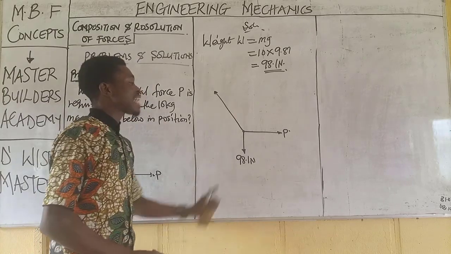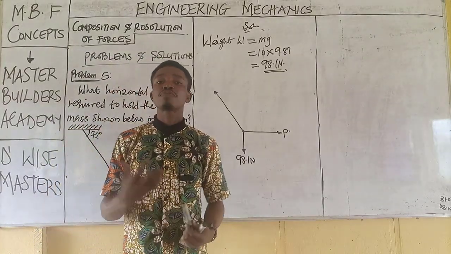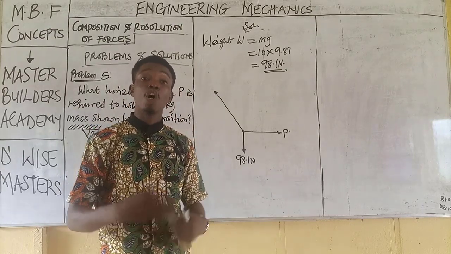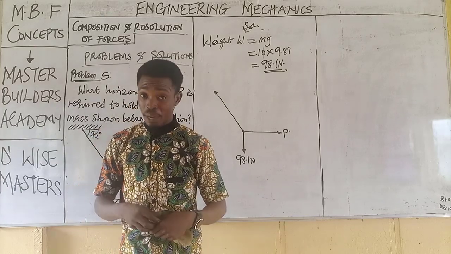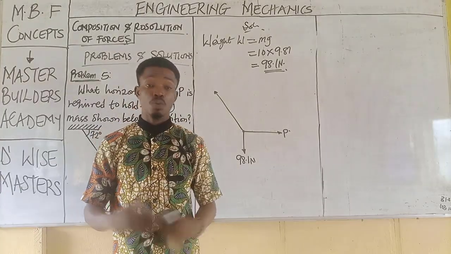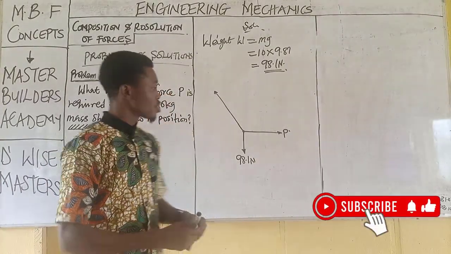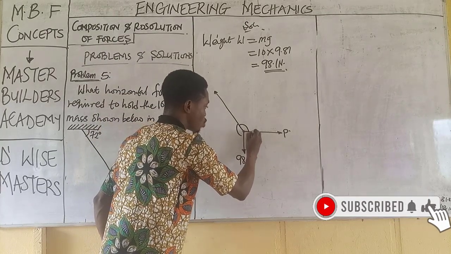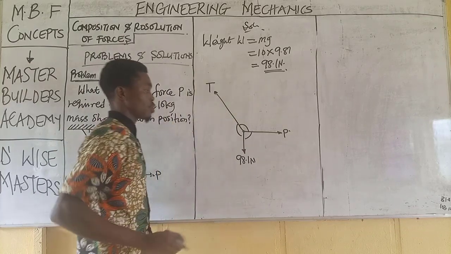Now remember that I have three member forces. So the question now is, which formula should I use? Resolution of forces or Lami's theory? Guys, it will always be easy for you to make use of Lami's theory anytime you have three forces. So now that we are using Lami's theory, all we just need to do is to obtain the included angle, the angle between the forces that we have here. Now let's take this as the tension.